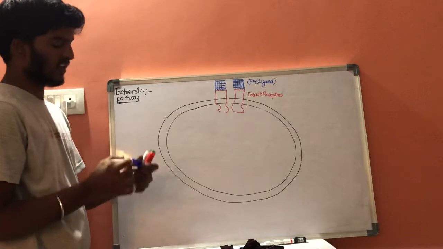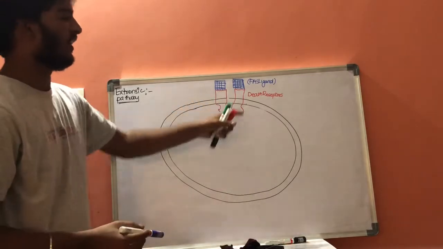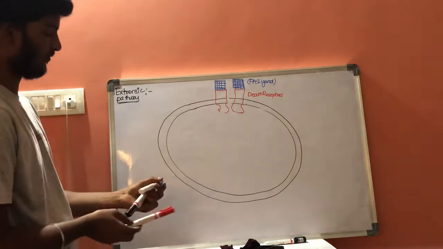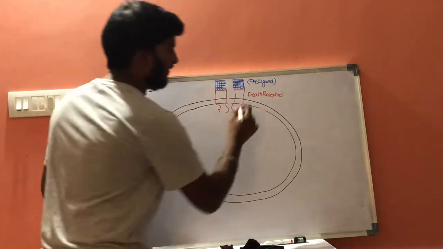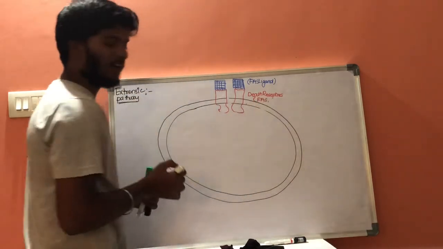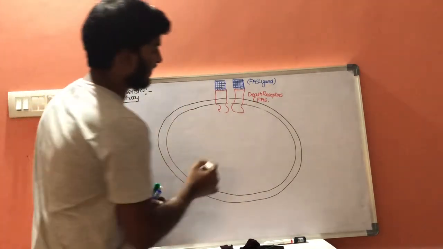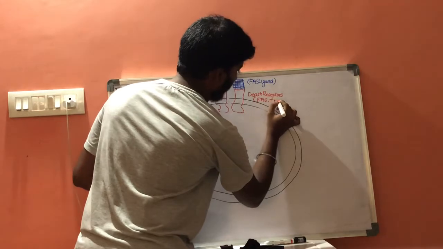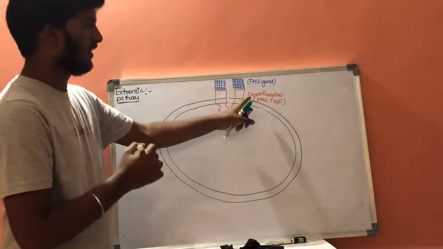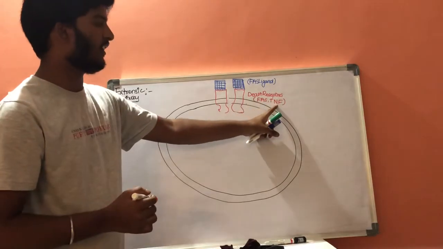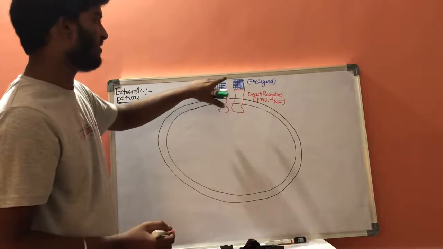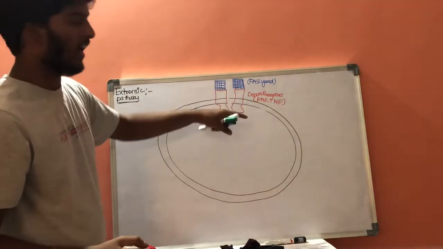The examples of death receptors include the Fas protein or else tumor necrosis factor. These are the two death receptors, Fas and tumor necrosis factor, which are in inactive form. Now this Fas ligand attaches to